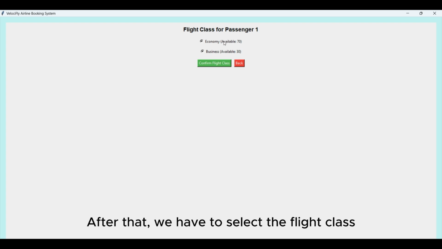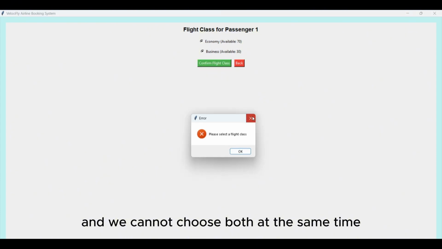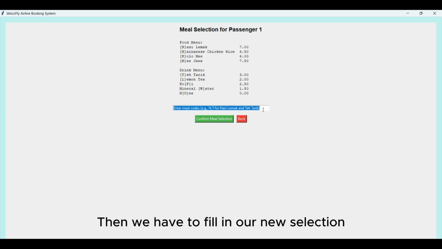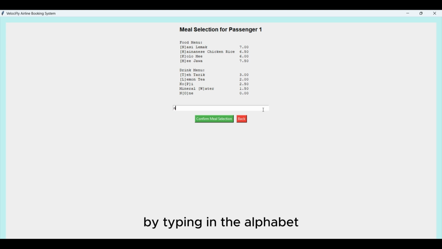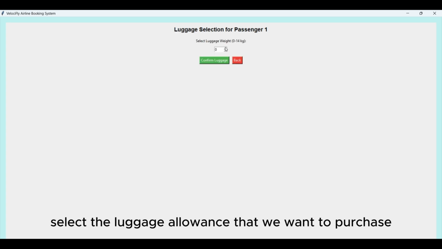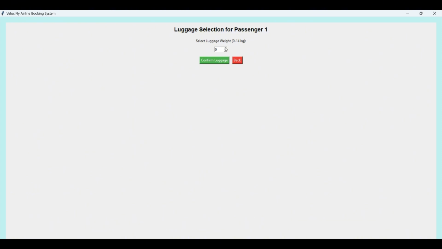After that, we are to select the flight class. Similarly, validation will be carried out, and we cannot choose both at the same time. Then we have to fill in our meal selection by typing in the alphabet separated with commas. After that, we can select the luggage allowance that we want to purchase. Otherwise, we can just leave it as 0 kg.